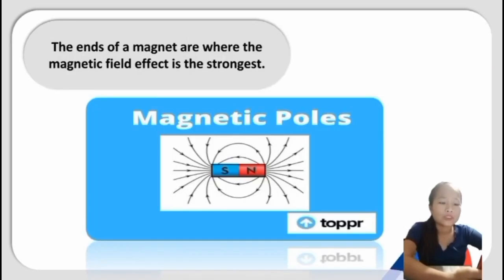So, the ends of the magnet are where the magnetic field effect is the strongest. For example, in a magnetic bar, you can see it in the PPT. This magnetic bar has two poles at its ends, the South Pole and the North Pole. These are the magnetic poles. The arrows at the side show the magnetic field.